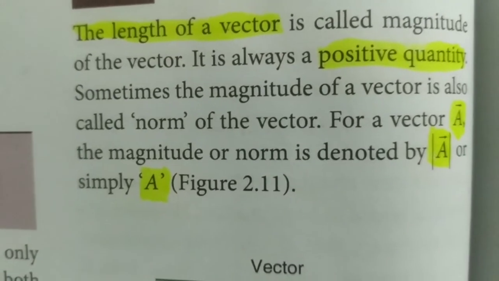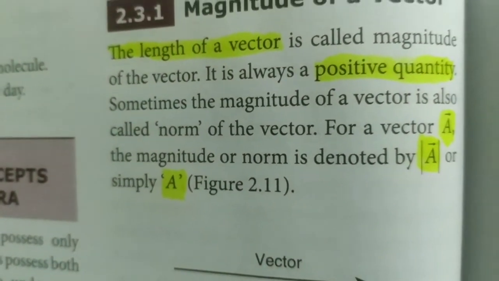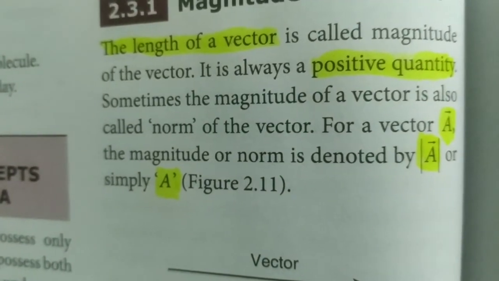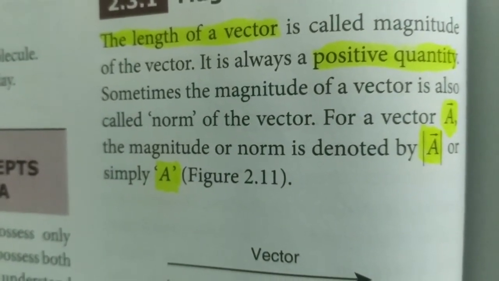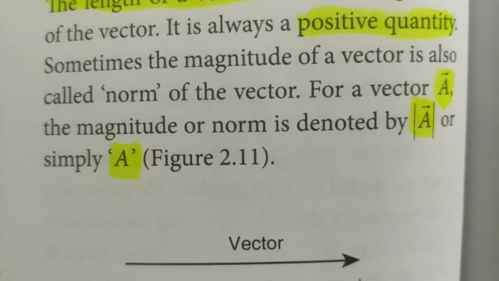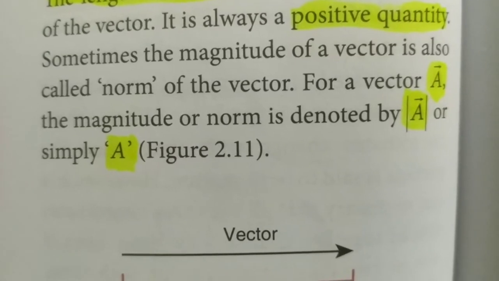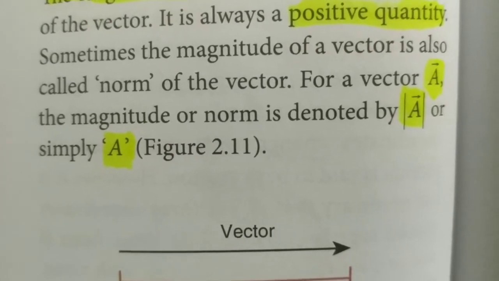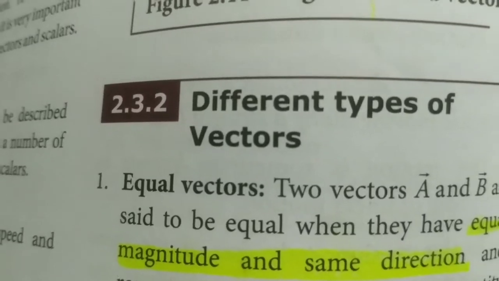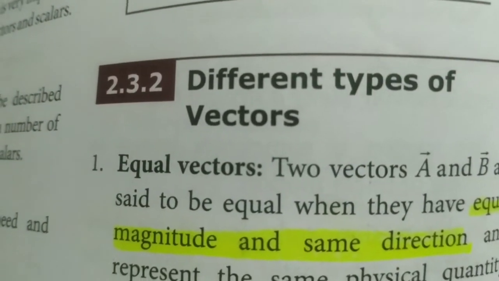So it is always a positive quantity. You must remember this. The magnitude of a vector must always be a positive quantity. Magnitude of a vector is denoted by modulus A vector, or simply we can write A. Okay, there are many different types of vectors. Let's see one by one.